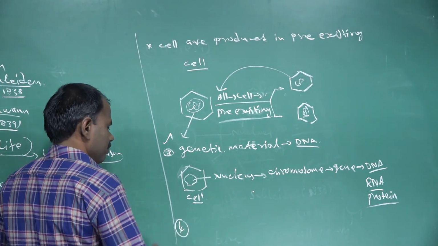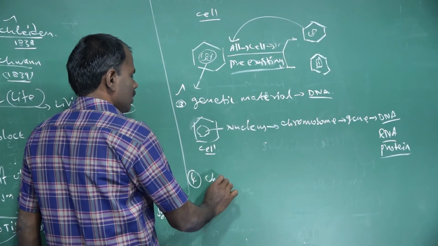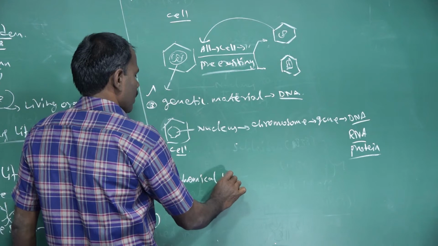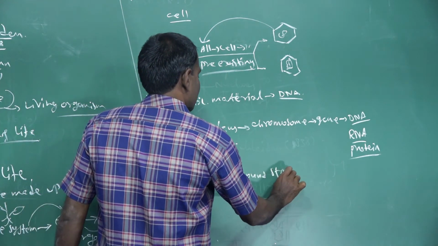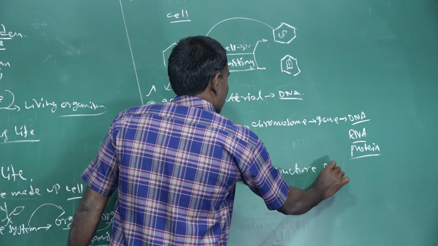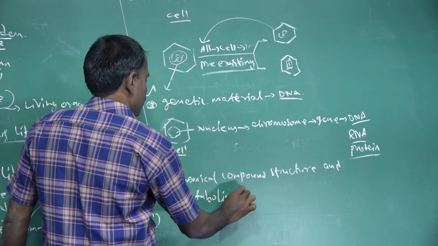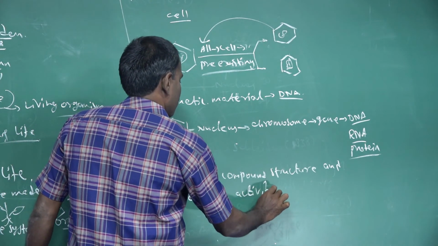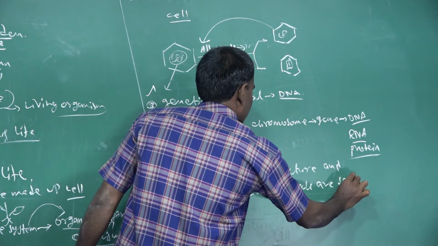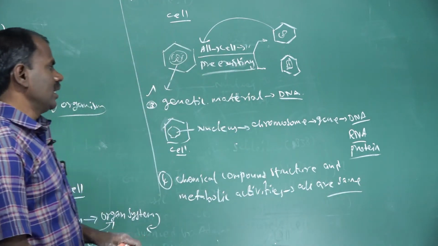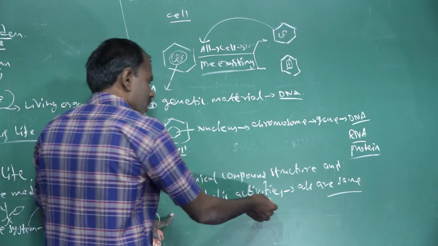Then the fourth point: metabolic activities. The cell contains chemical compounds, a similar chemical composition structure, and metabolic activities.